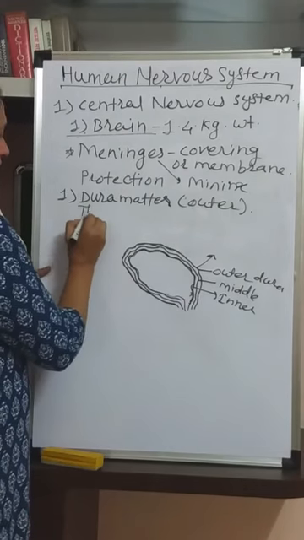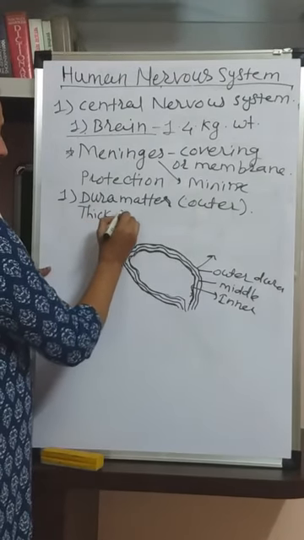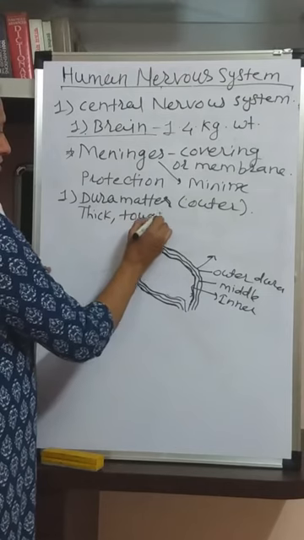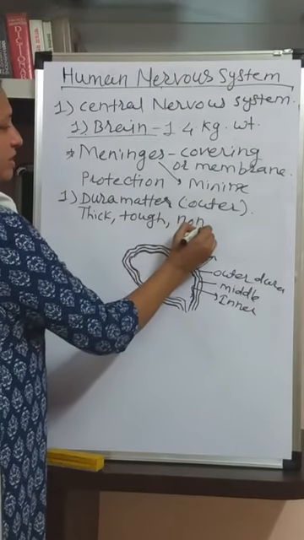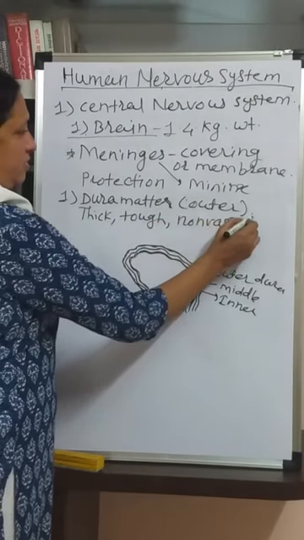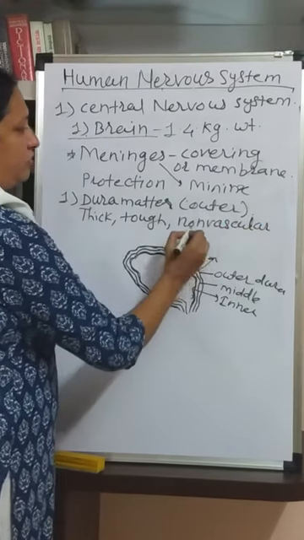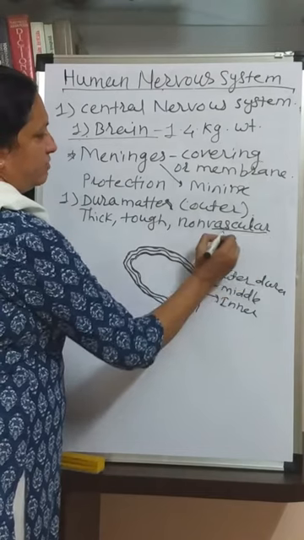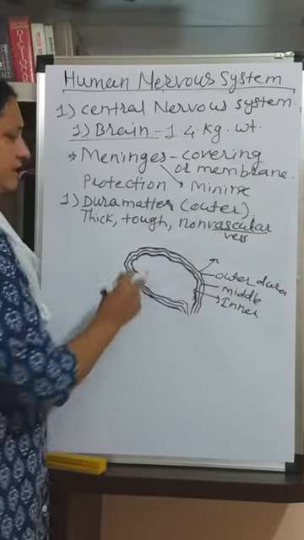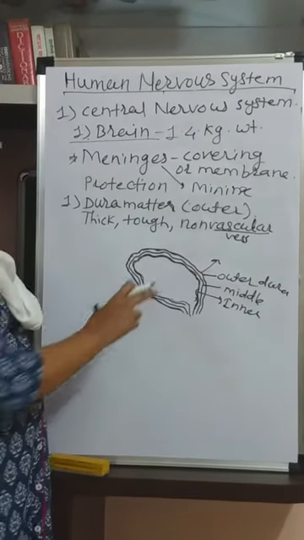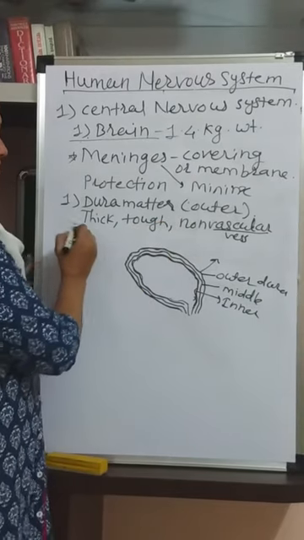It is thick. This layer is thick, tough, non-vascular. Non-vascular means, vascular means vessels, blood vessels. This layer is without blood vessels, so it is called non-vascular. Fibrous.